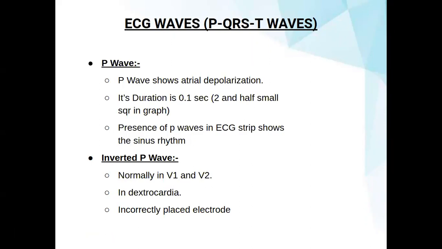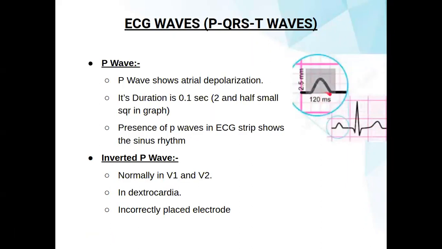The P wave shows atrial depolarization. Its normal time duration is 0.1 second. Basically, it is 2.5 small squares in the graph. As you can see, it takes about two squares of the graph. The presence of P waves in ECG strips shows sinus rhythm. It means the SA node, which we already discussed previously, is starting the conduction.